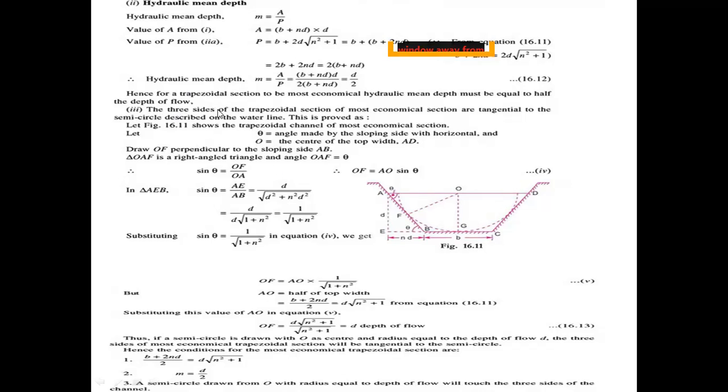For the trapezoidal channel's most economical section, a semicircle described on the water line touches the three sides. The three sides in the water line are also a factor for the most economical section. For that you also need to find out the angle values, how much angle you are getting here.